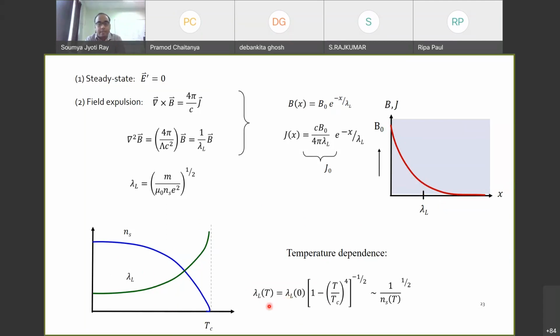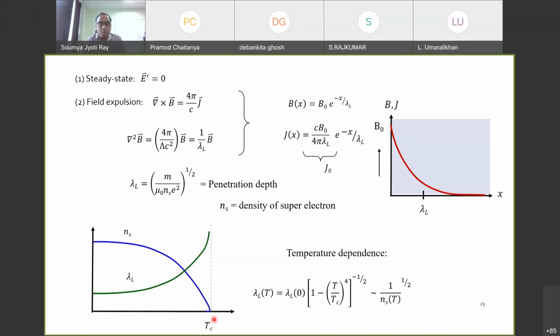Here the temperature dependence of lambda has been plotted, which is basically lambda(T) equal to lambda 0 times (1 minus (T by Tc) to the power 4) to the power of minus half. That means it has a temperature dependence that is opposite to that of the critical field. If I plot it, I see lambda L increases as I increase the temperature. There is another parameter called Ns, which is the superconducting electron density. This Ns also decays with temperature. So lambda L increases, Ns decreases.